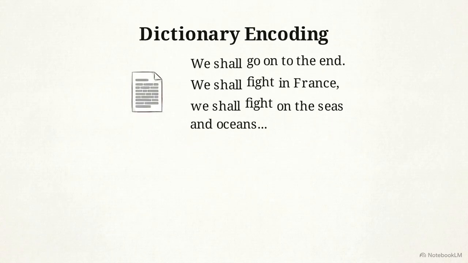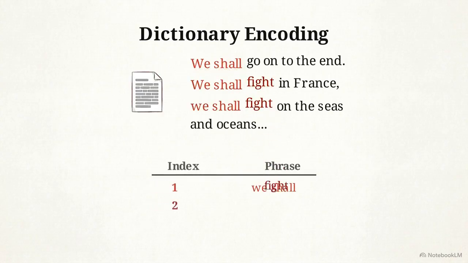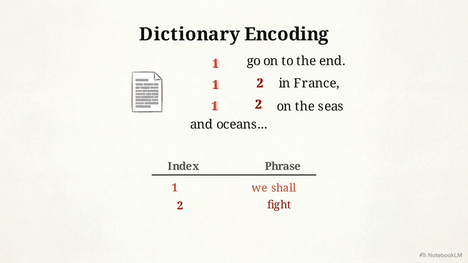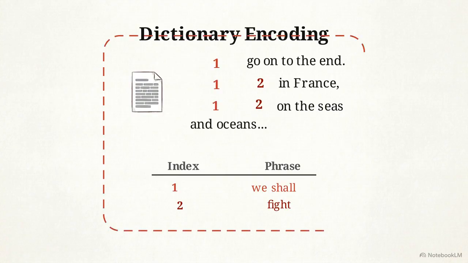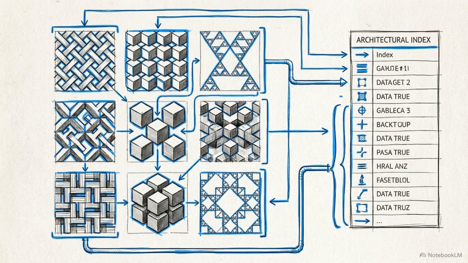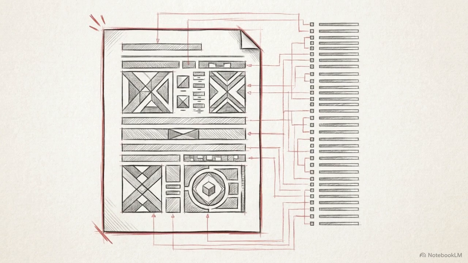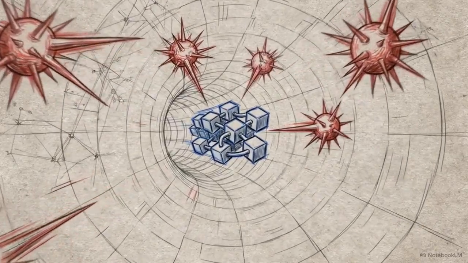For complex text documents, engineers use dictionary encoding. The algorithm scans the document and extracts frequently occurring phrases like "we shall" and "fight," mapping them to a dedicated index. It substitutes the long phrases in the text with index numbers. To ensure the file is usable, the dictionary index must be transmitted alongside the compressed data. Lossless methods don't throw information away. They locate structural redundancies and transmit a set of mathematical rules, allowing the recipient to perfectly reverse the exact original file. Reducing the payload solves the bandwidth problem.